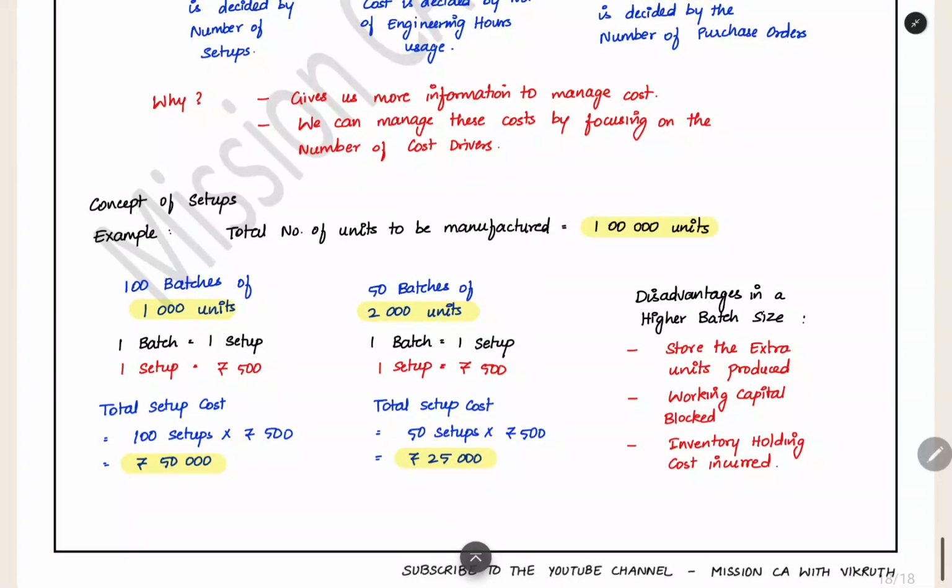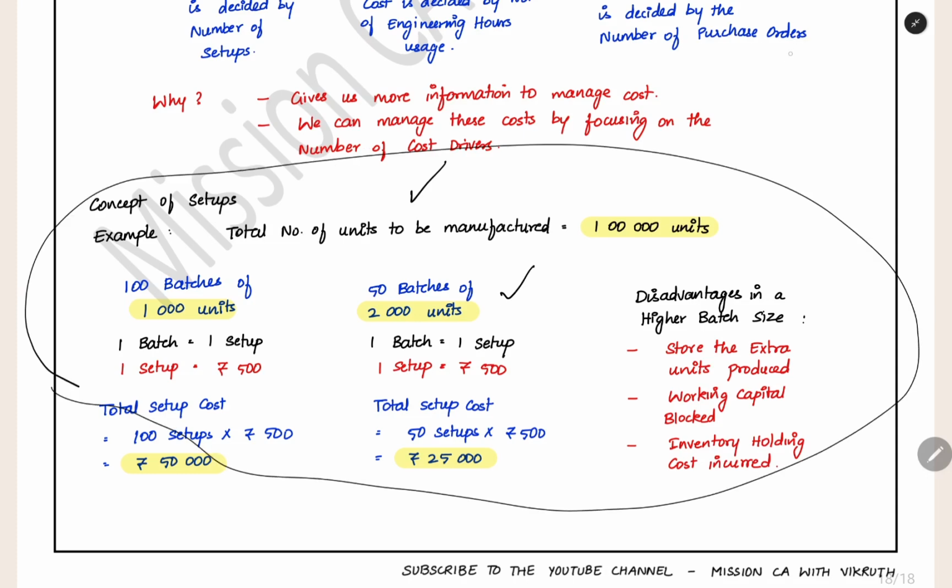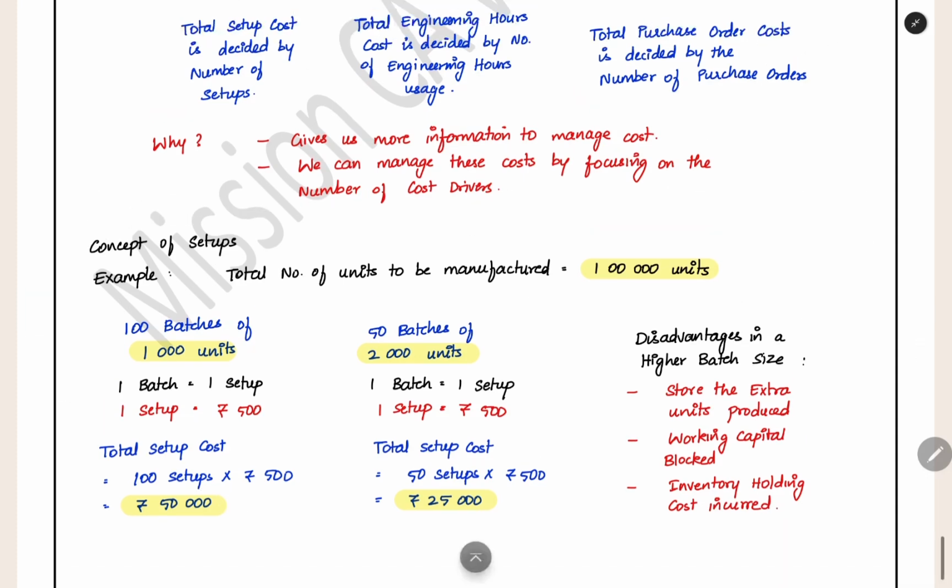Now here I have given an example relating to the cost of setups, why the setup cost should be low, and how we can reduce the setup cost. For that, we have to increase the batch size. This logic I have already explained using an example in chapter number 4. So you can refer to this. So that's all about the theory in this chapter.